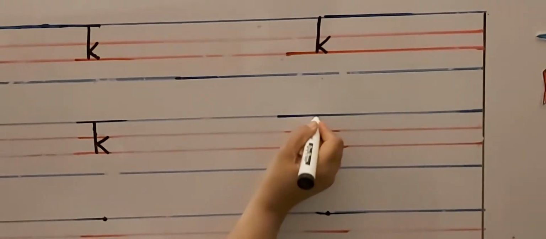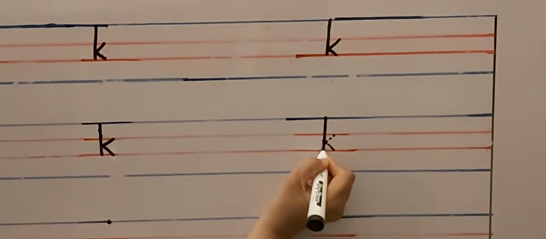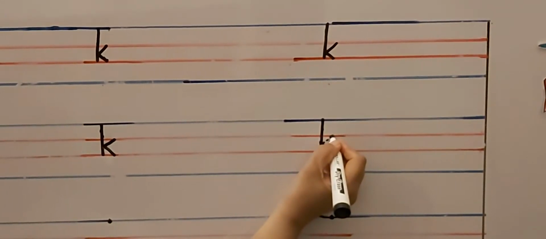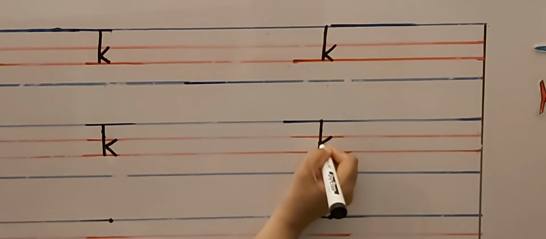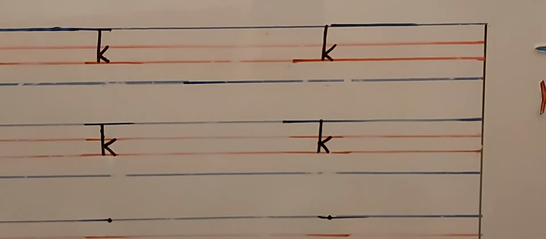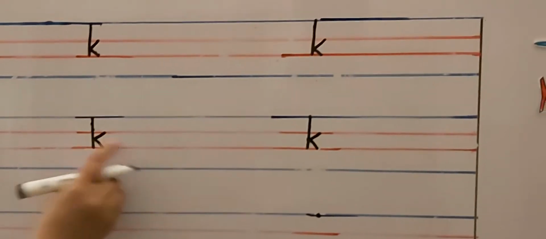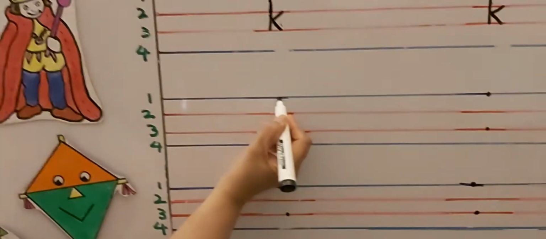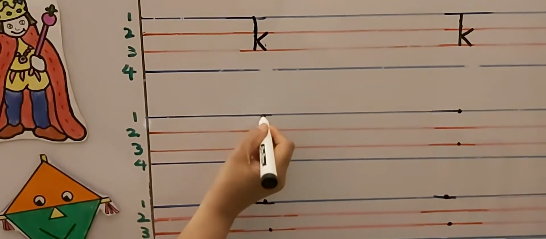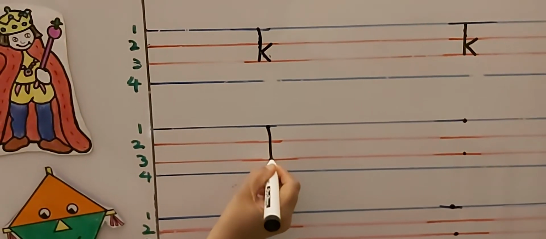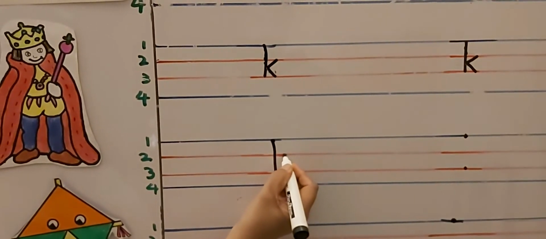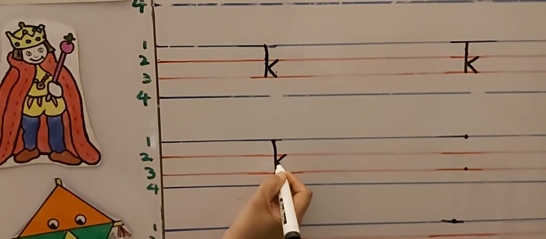Now come over here. Put your pencil on the top dot, make a straight line, stop at line number 3, pick up your pencil and put your pencil on the line number 2, make one slanting line and one more slanting line like this. You can see this is the beak also, the mouth of the duck also. Now come over here, put your pencil on the top dot, make a straight line, stop at line number 3, pick up your pencil and put your pencil on line number 2, make one slanting line and one more.